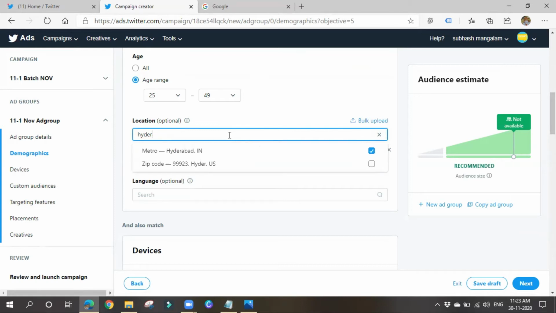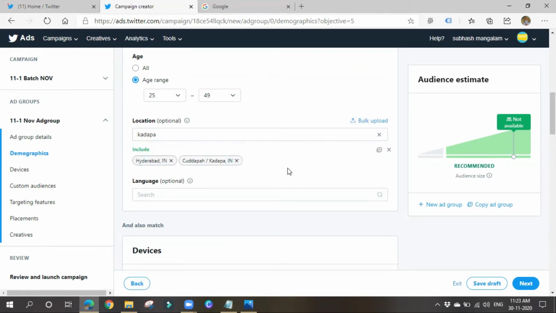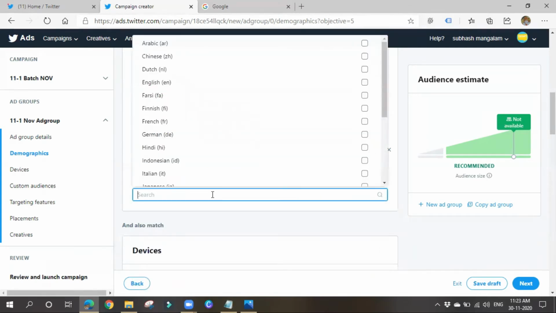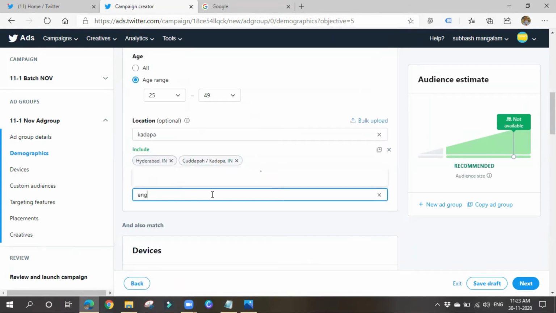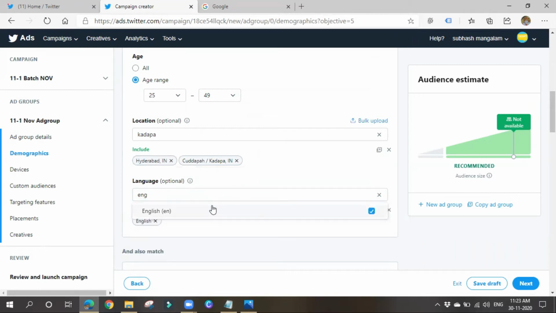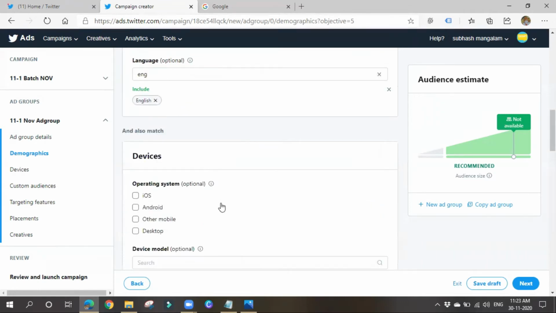So Hyderabad metro regions, you can also go for, okay, this is also a metro, right? You can show in multiple areas, right? Languages, or what kind of language you choose, okay? Whether it may be Telugu, English, or whatever it may be, I'll choose English.